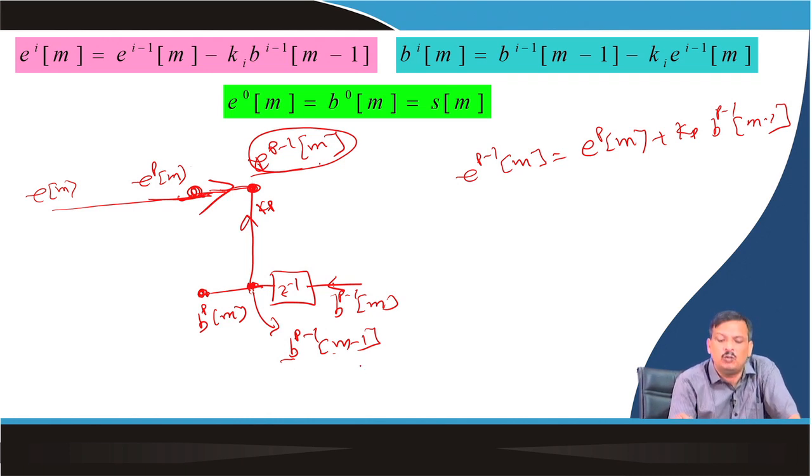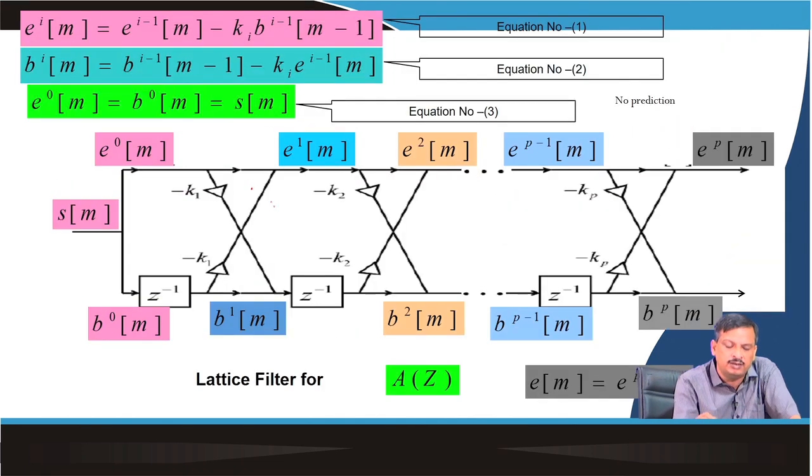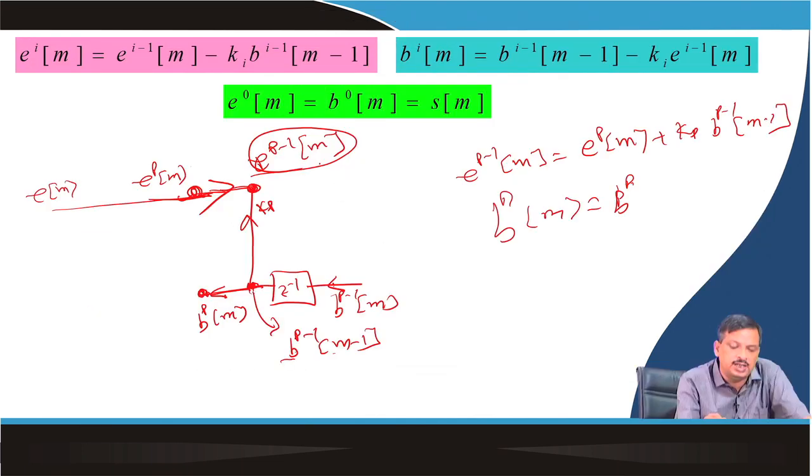So I know this is Bp minus 1m minus 1, this will be multiplied with Kp and I get Epm. Now what is Bpm? It is nothing but Bp minus 1. So this is Bp minus 1, this will go here, and this is nothing but Ep minus 1. So I can say this will go here, multiplied by minus Kp. So this is nothing but Bpm.